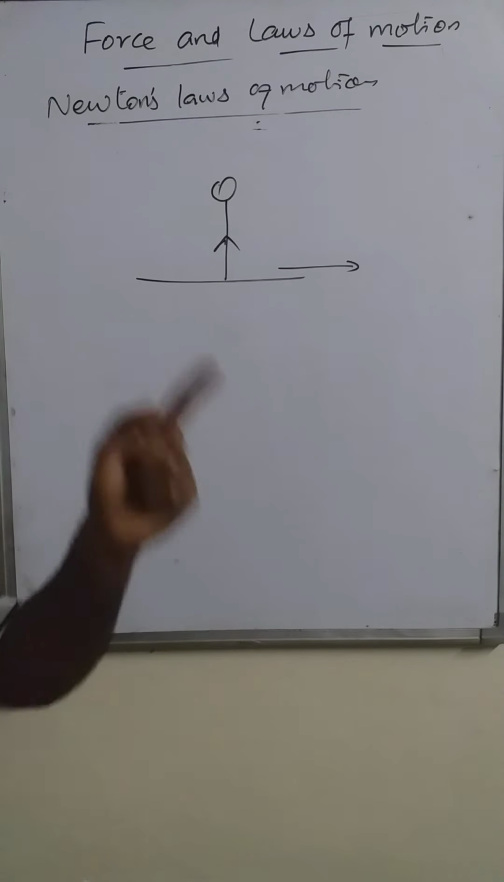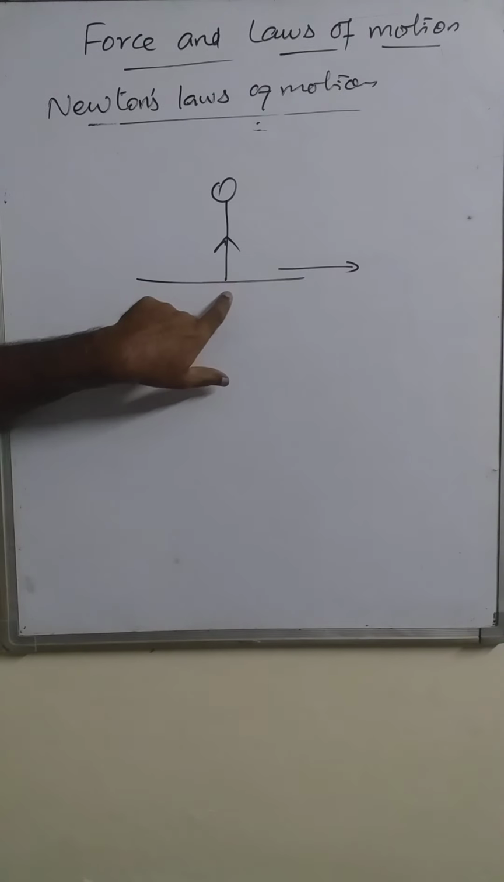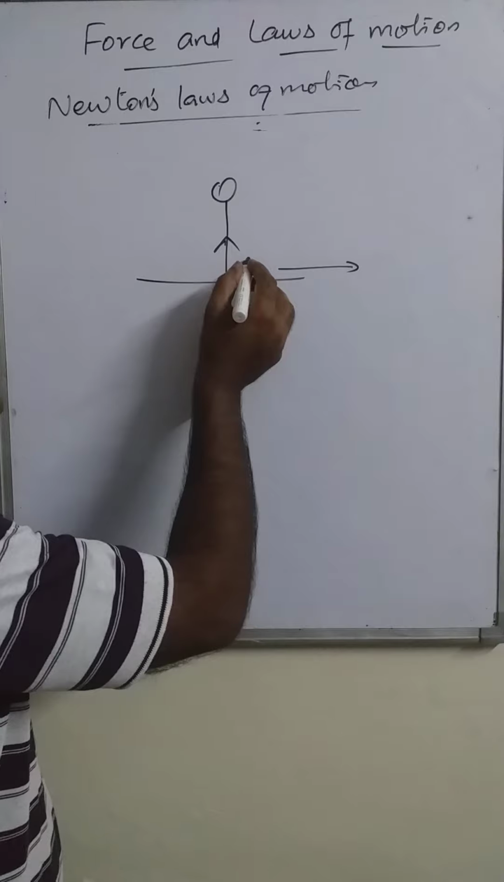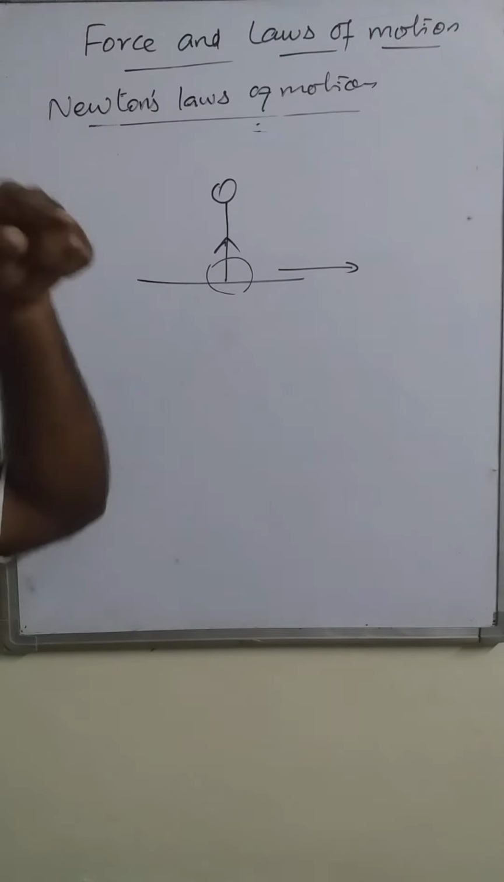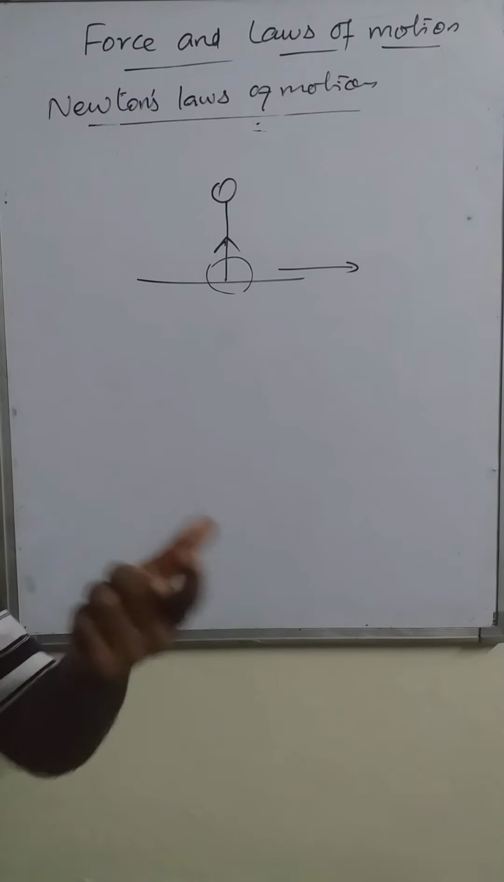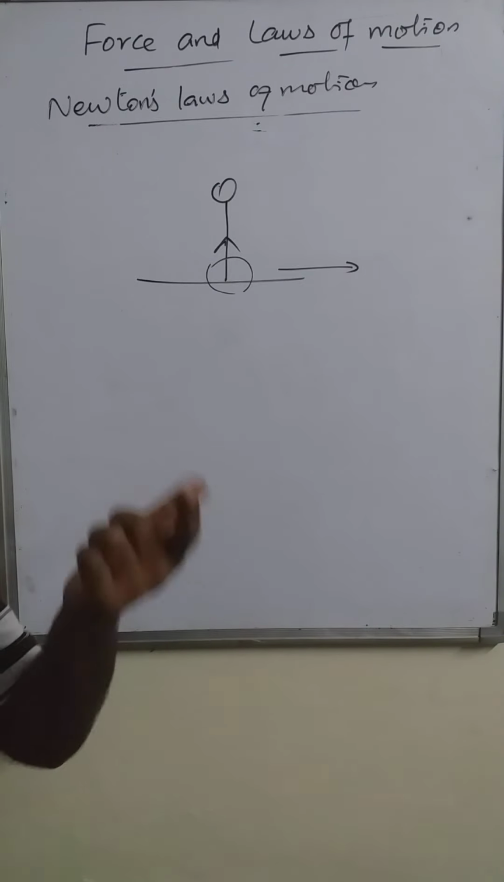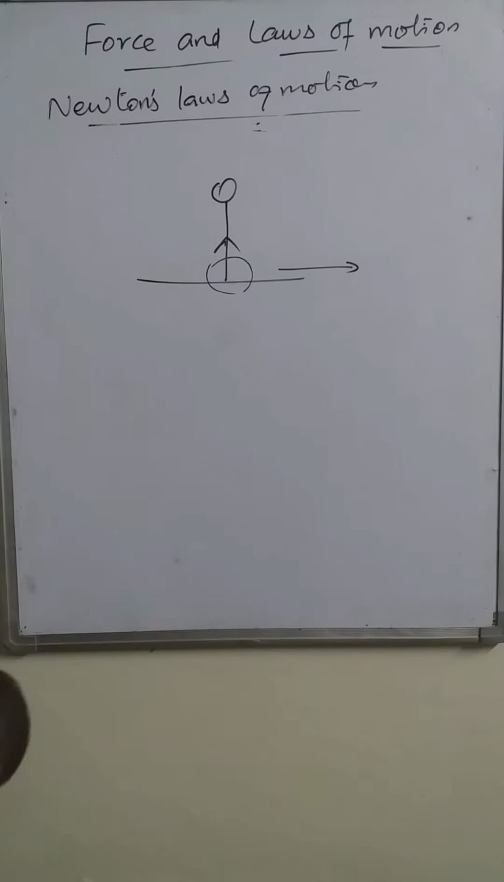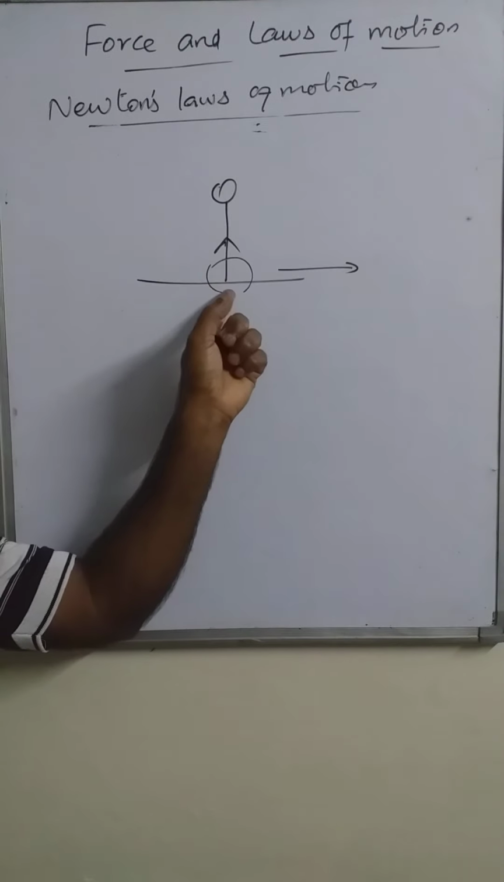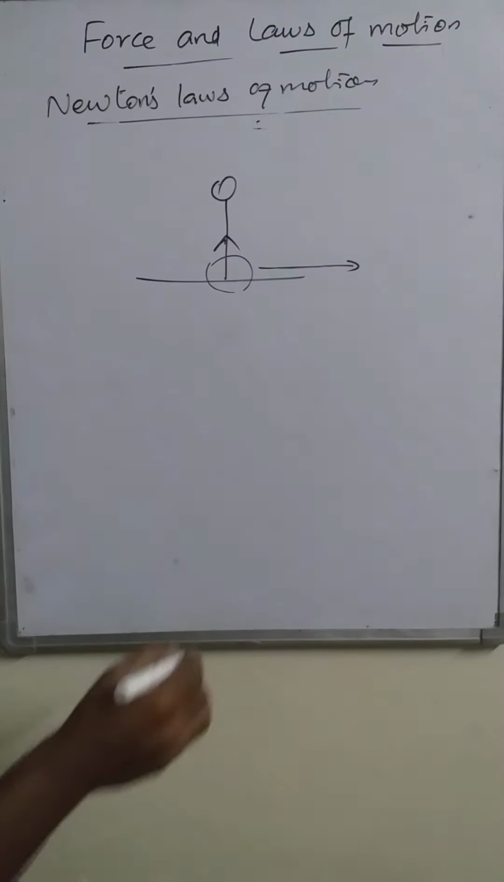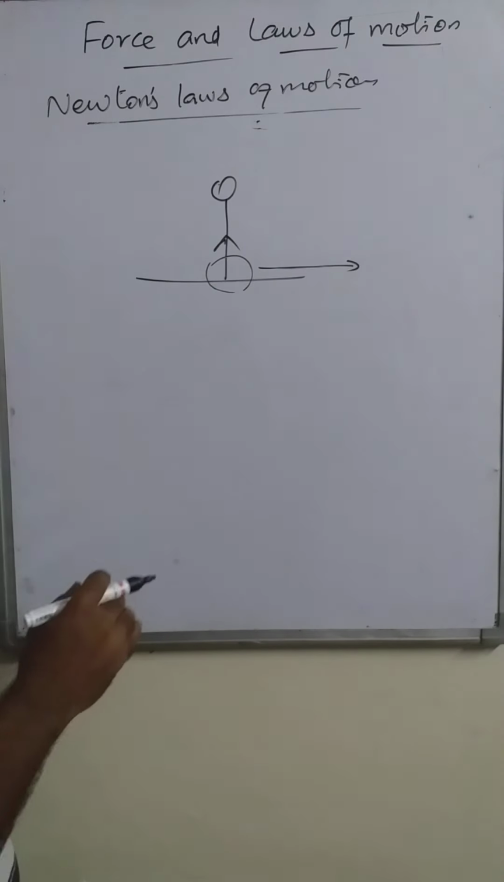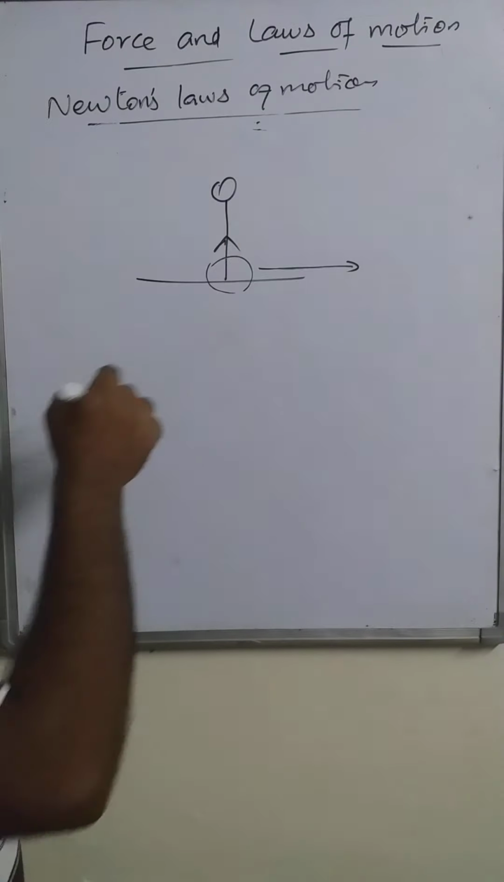The part of the body which is in contact with the surface comes in motion. That means the lower part comes in motion, but the upper part stays at the same position. The force is not applied on the upper part, it is only on the lower part. So the lower part of the body moves forward in the direction of the bus, while the upper part remains the same.